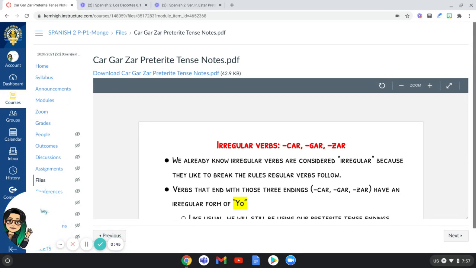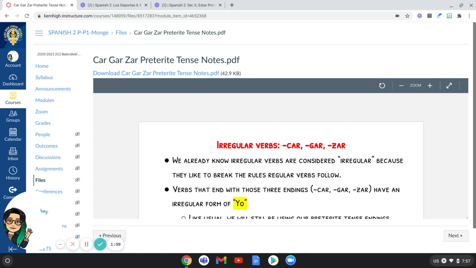So these are called car, gar, zar verbs. They're called that because of the ending that the verb has. So we know that verbs end with AR, ER, or IR, right? This type of verb is only going to happen with AR verbs, because of the specific ending.